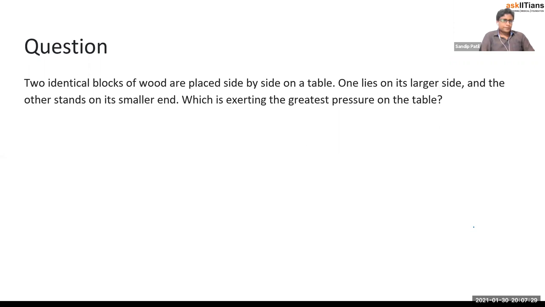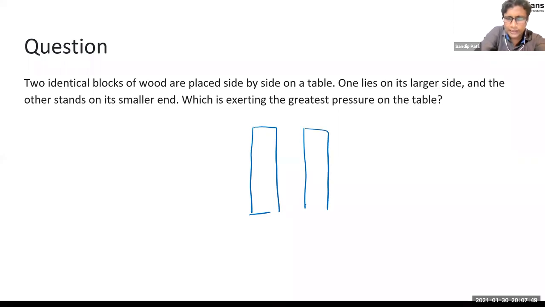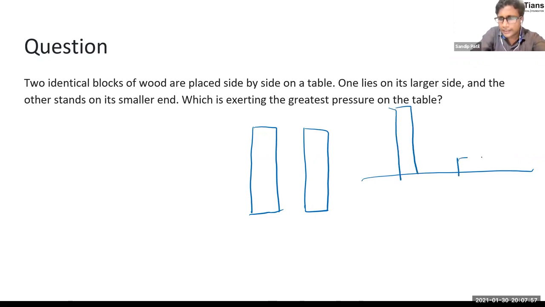Now, let's see this question. Two identical blocks of wood are placed side by side on the table. One lies on the larger side and the other stands on the very smaller end. So there are two blocks of wood. This is one block, and the second block is also identical. They are on the same table. Consider we keep one block as it is, and the other block on the larger side, horizontal. So the first will be vertical, and the second will be horizontal. Which will exert more pressure?